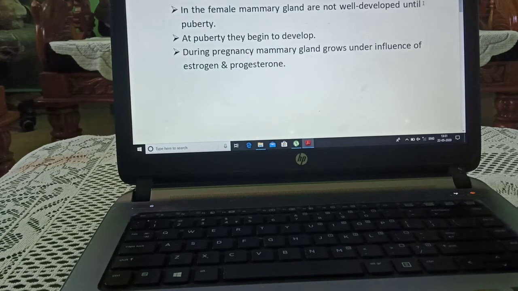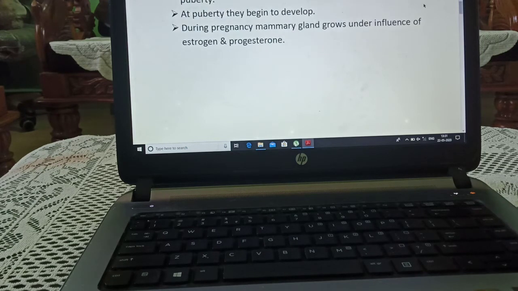In the female, mammary glands are not well developed until puberty. At puberty, they begin to develop. During pregnancy, the mammary gland grows under the influence of estrogen and progesterone hormones.